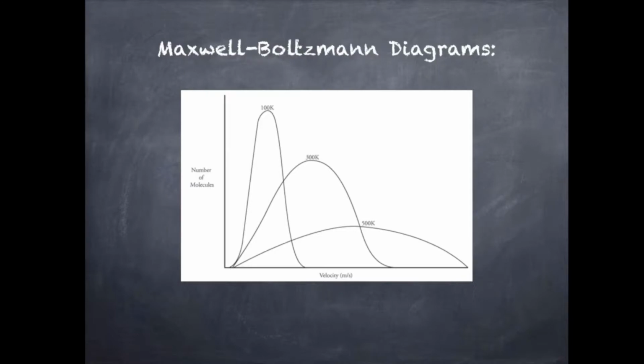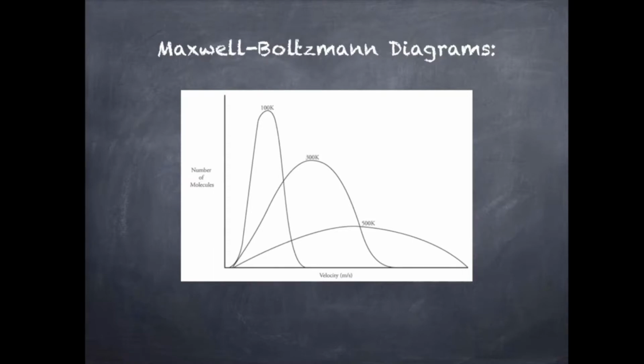To represent this, the first thing I want you to notice is the difference in temperatures: 100 Kelvin, 300 Kelvin, 500 Kelvin. Notice that the velocity of these molecules, if they're at 500 Kelvin, on average, is going to be higher the higher the temperature is.